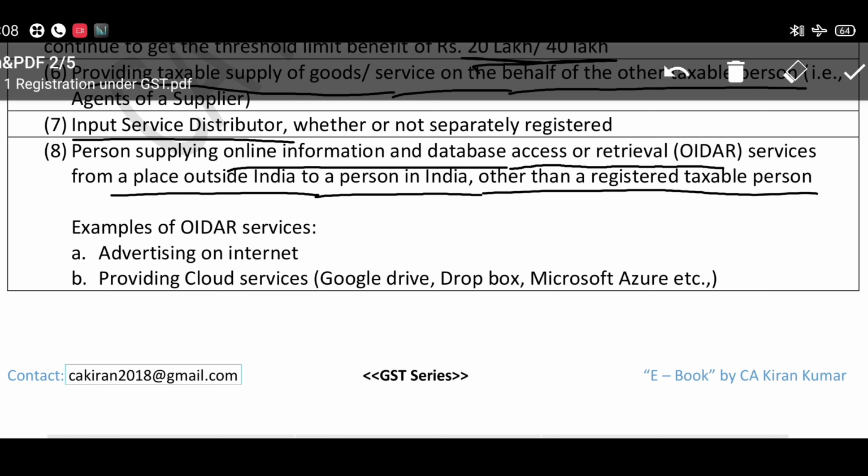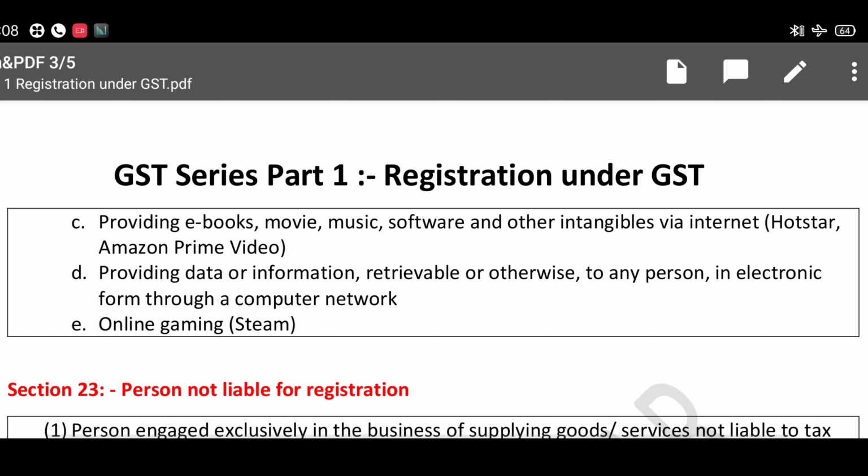Let us know what OIDAR services are. Examples of OIDAR services are advertisement on the internet and providing cloud services. Cloud services means like Google Drive, which we regularly use if you know email, and Dropbox and Microsoft Azure, etc. Also providing ebooks, movies, music and software via the internet itself.